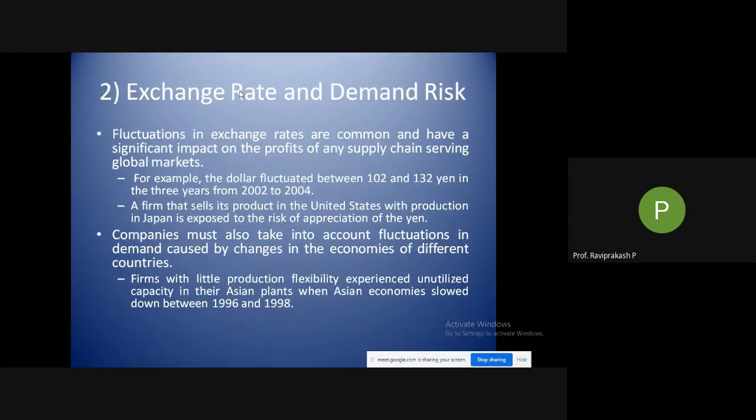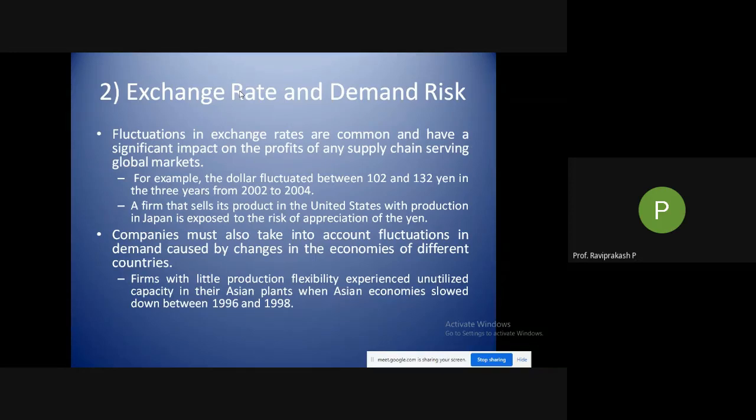Next comes exchange rate and demand risk. I told you about the currencies. Fluctuations in exchange rates are common and have a significant impact on the profits of any supply chain serving global markets. There is an example that I have given. After this, I'll give you one more example.